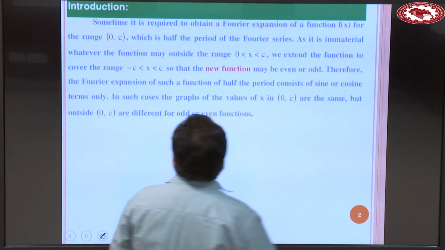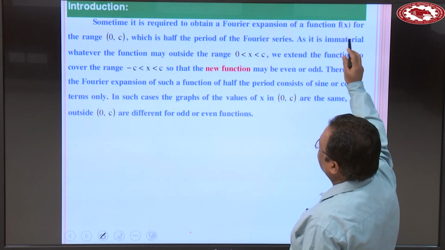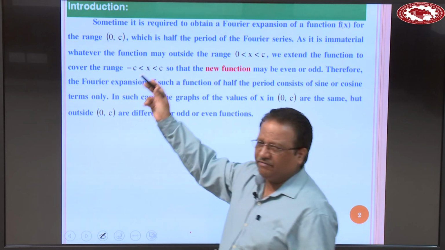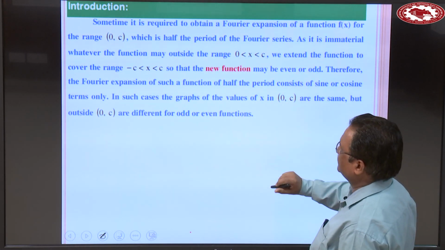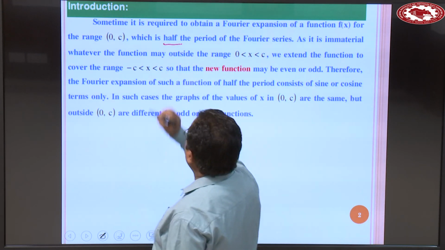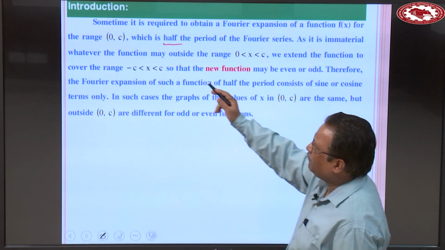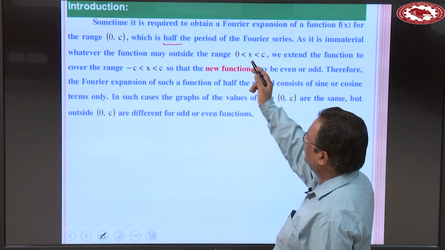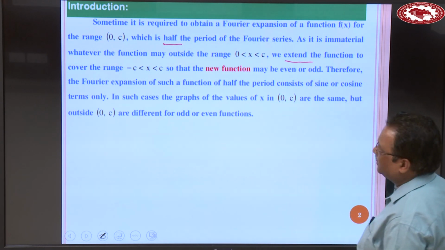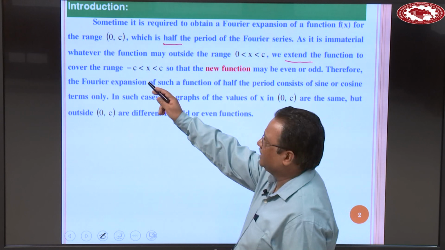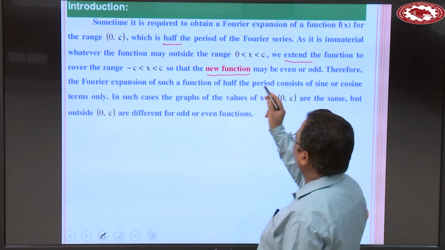So sometimes it is required to obtain a Fourier expansion of a function f(x) for the range 0 to c, it may be 0 to pi, which is half the period of the Fourier series. As it is immaterial whatever the function may be outside the range 0 less than x less than c, we extend the function to cover the range minus c less than x less than c, so that the new function may be even or odd.